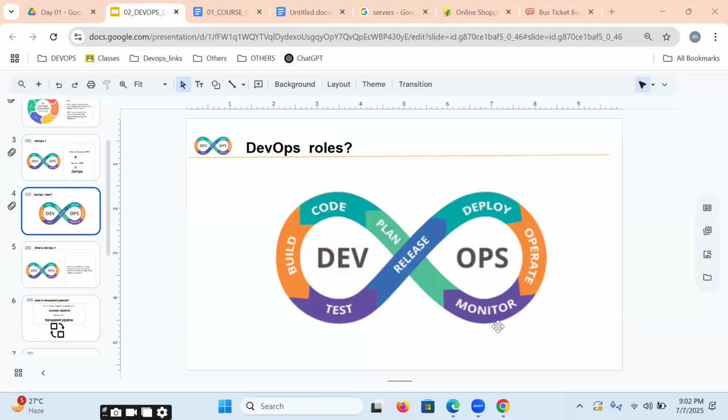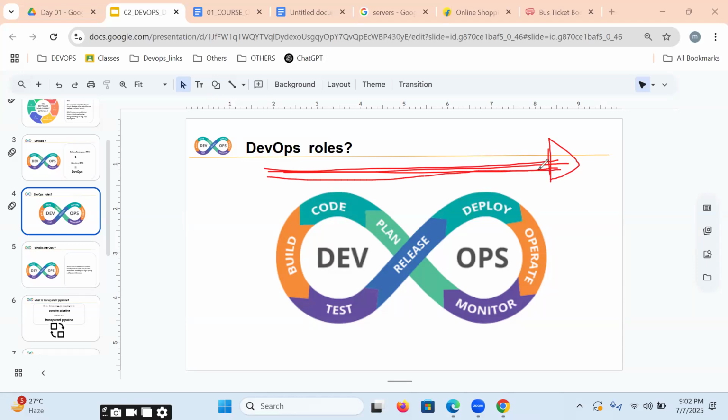Tell me, is DevOps a technology? No, DevOps is not a technology. DevOps is not like Java, .NET, Python. DevOps is a process. DevOps is an automated process.